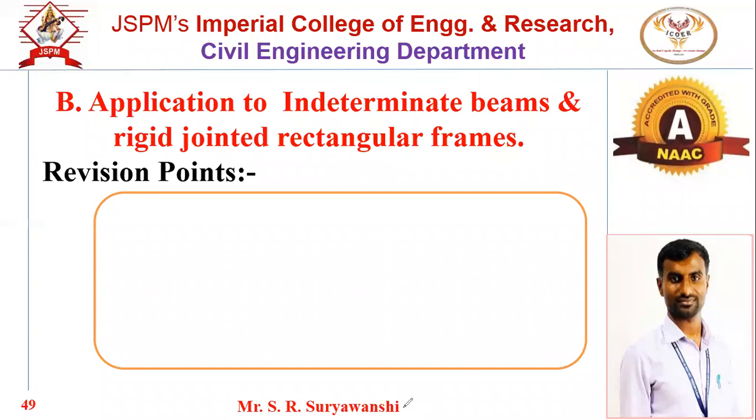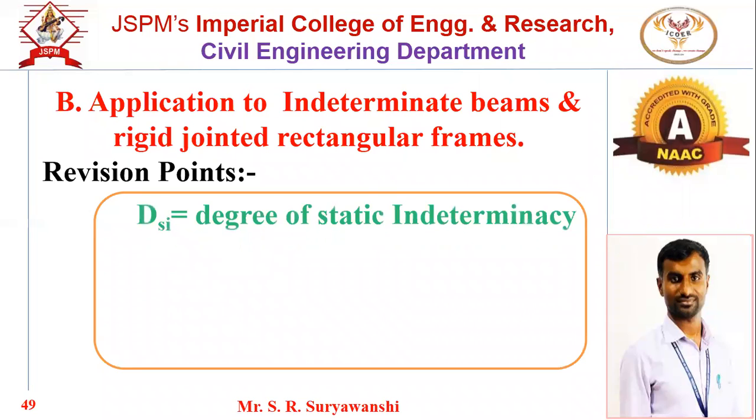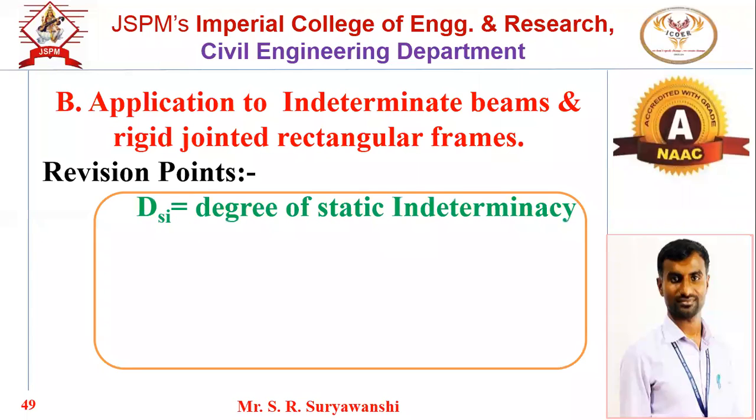Okay. So what is the DSI formula for a beam? DSI is equal to DSI external plus DSI internal. Degree of static indeterminacy: DSI external plus DSI internal.